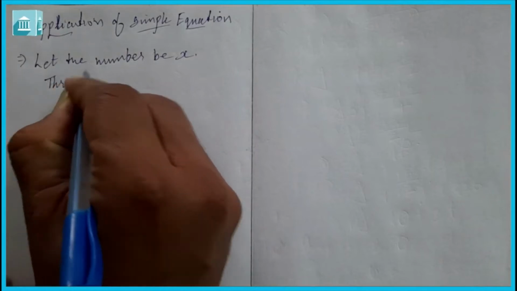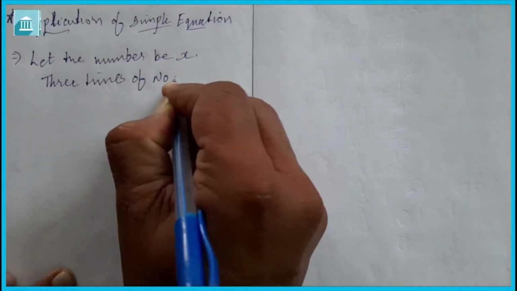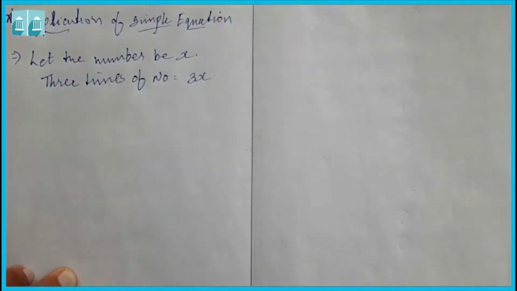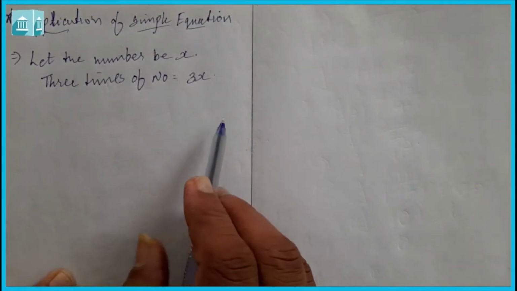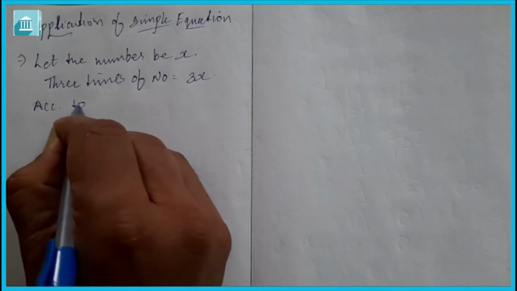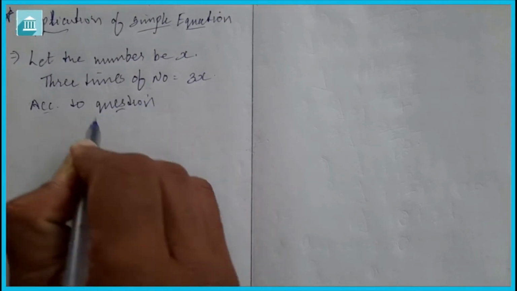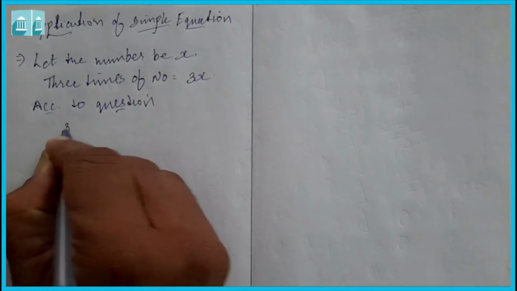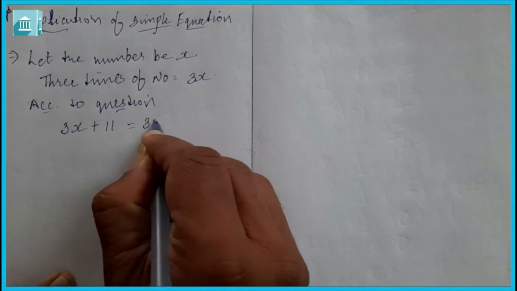Now it is given 3 times a number, so we can say 3 times the number is equal to 3x. Now the sum of 3 times the number and 11 is 32. So according to the question, 3x plus 11 is equal to 32.